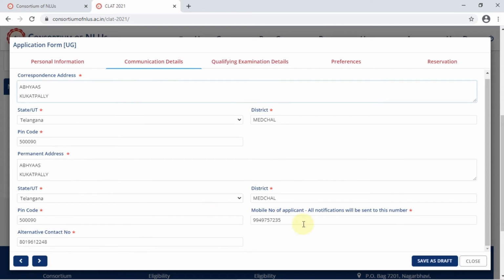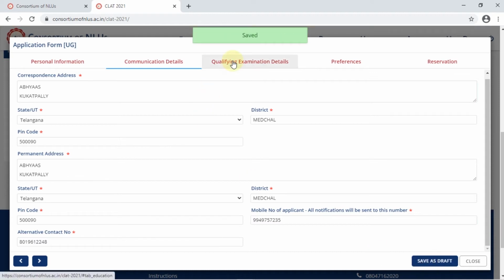So again, here is where you're putting in your mobile number. Remember, this is the mobile number of the applicant. Put in the same number that you used to register for the process. And then there's another mobile number that they're asking, an alternative mobile number. So you can probably give in the phone number of your parents, so that in case of any emergency, the details can go into the alternate mobile number as well. Once we have filled this page, we'll click on Save as Draft